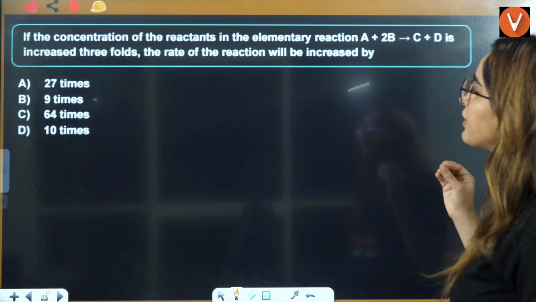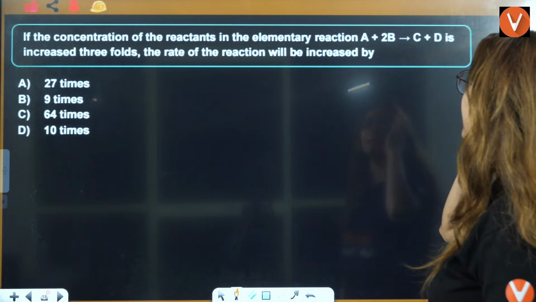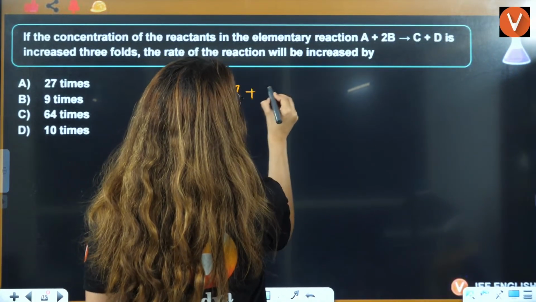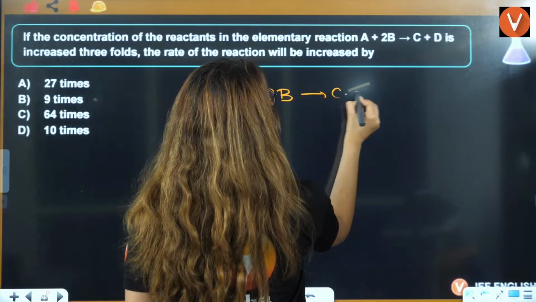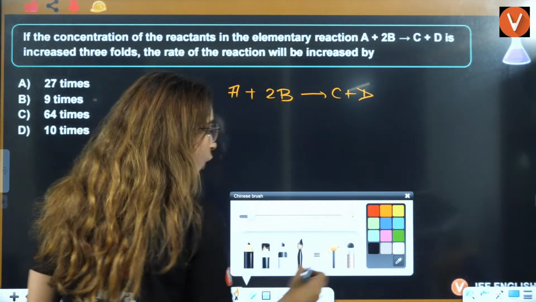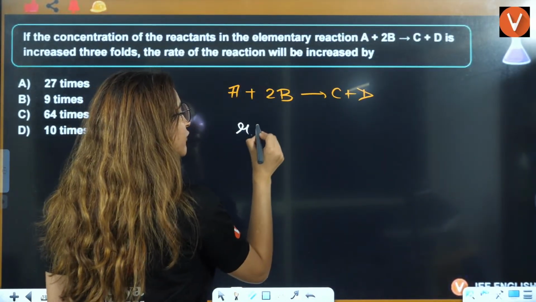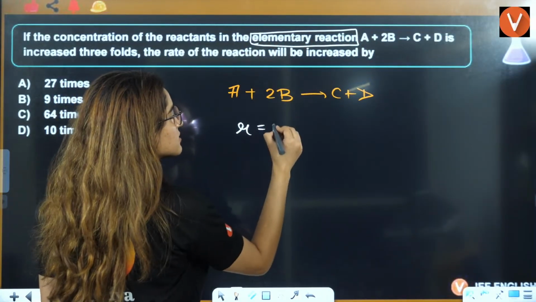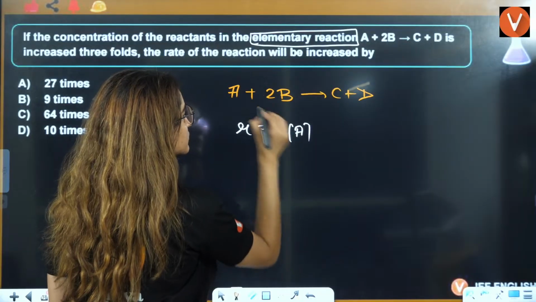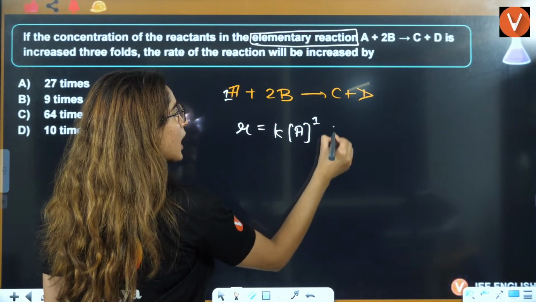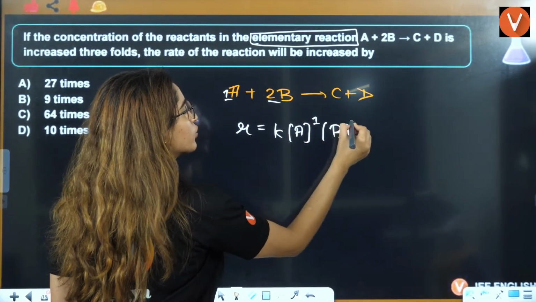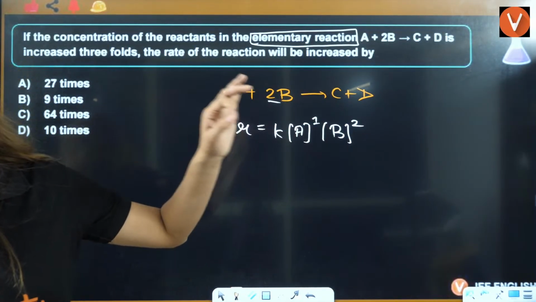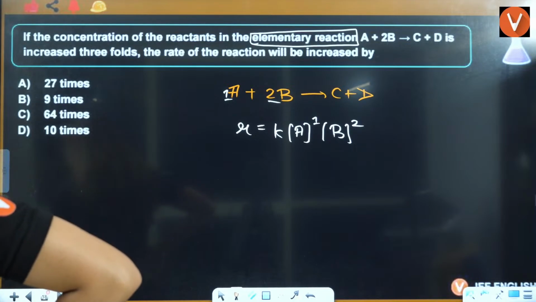If the reaction is given to you as an elementary reaction, will the stoichiometry be the order or not? If this is an elementary reaction they have given you, in that case, rate will be equal to A raised to power 1, B raised to power 2. Is it the correct answer when I write this, ma'am?